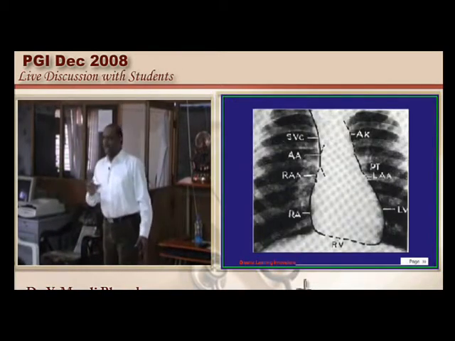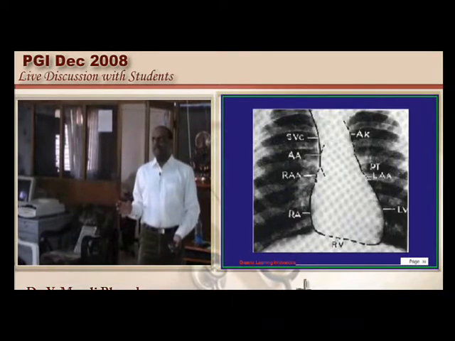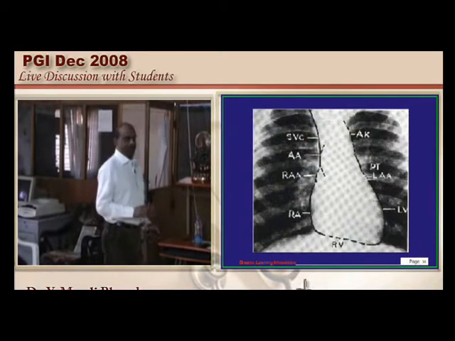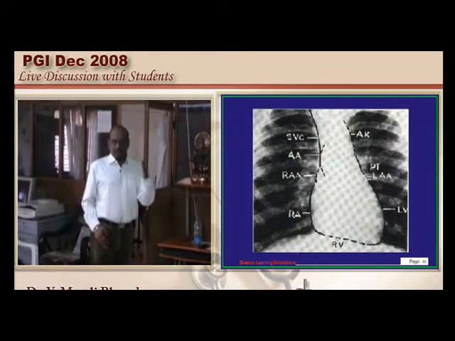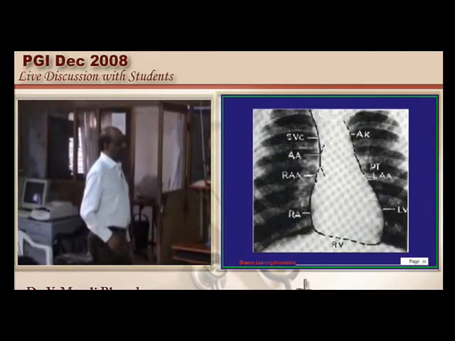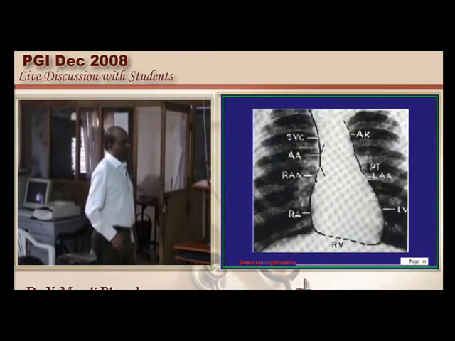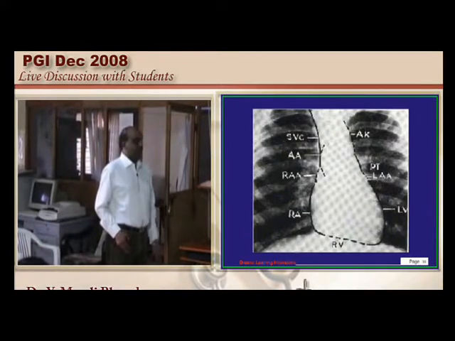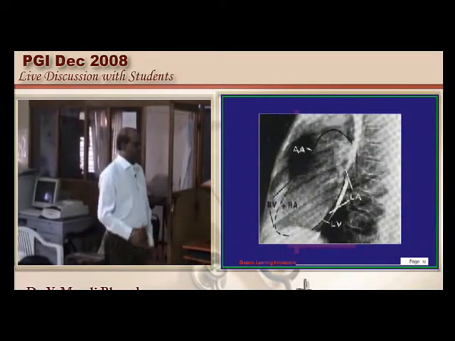Now are the tricuspid and the pulmonary valve in continuity or in discontinuity? They are very much in discontinuity from each other. But before we go to trabeculae, what are the structures that you see in the PA view of the chest radiograph? You can see the SVC, arch of aorta, then left ventricle, and the right atrium, left atrium, but right ventricle is not a part of the AP projection because it is more an anterior structure, is what I would like to once more reiterate for you.